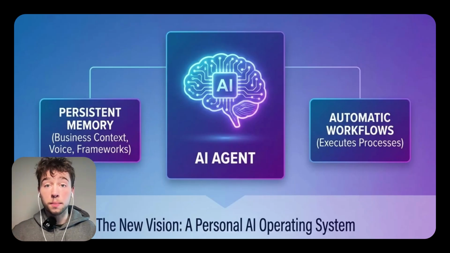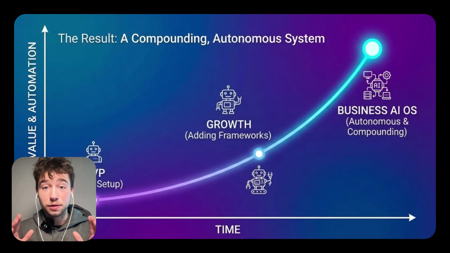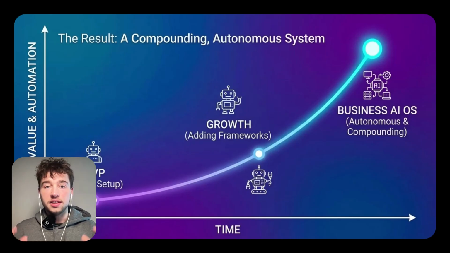In this video, I'm going to show you exactly how I built a personal AI operating system using Claude Code and GitHub. An AI agent that understands my business, executes repeatable processes, and compounds over time. And by the end of this video, you'll see exactly how you can build this for yourself with a simple MVP that you can expand on. This is the exact system that I use to run multiple businesses and create content and generate and repeat workflows at scale. And I genuinely believe this is going to change how every service business operates.